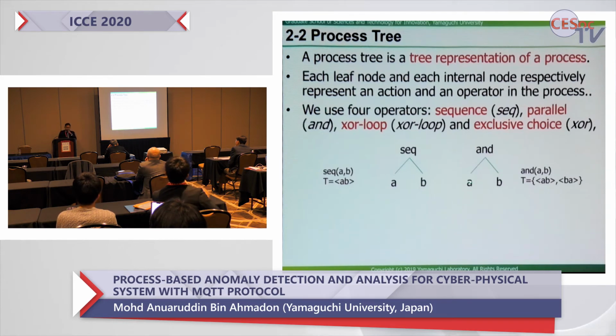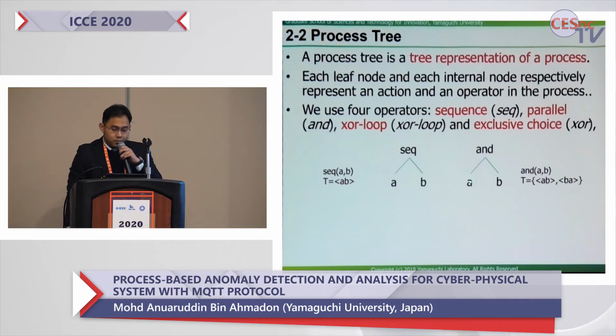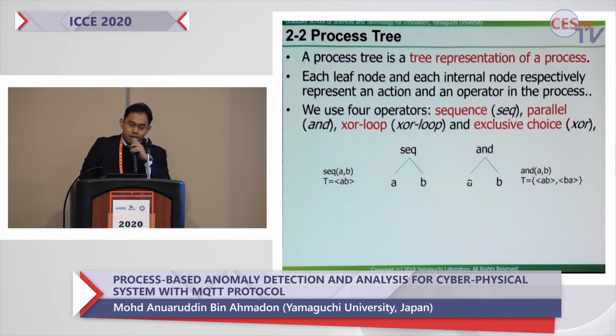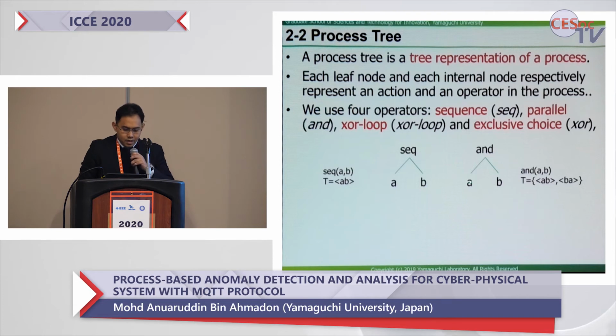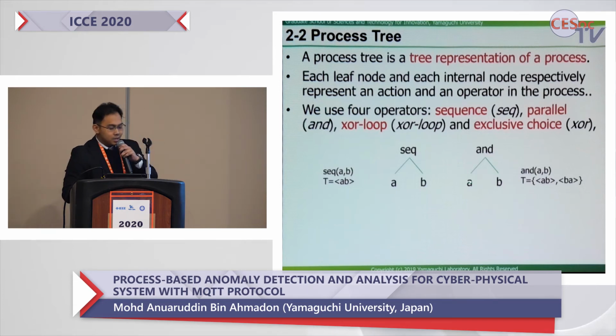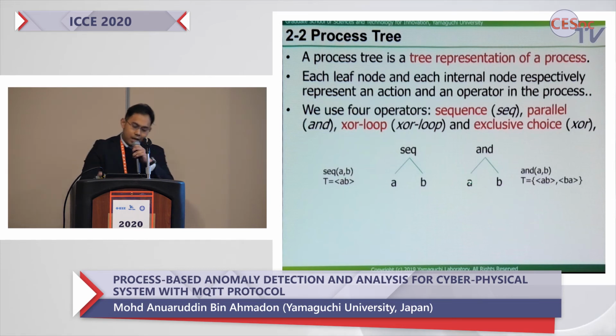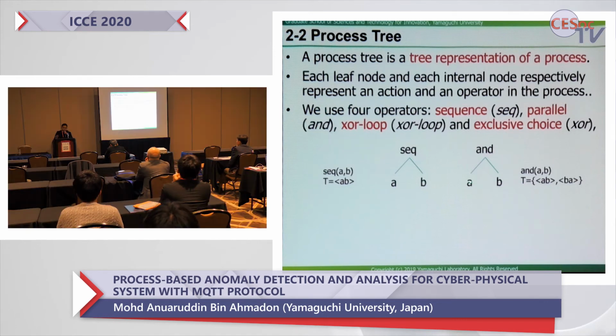Next is the process tree. A process tree is a tree representation of a process, and each leaf node and each internal node respectively represent an action and an operator in the process. We use four operators to represent relations, which are sequence, parallel, loop, and exclusive choice. First is sequence. A sequence, for example, SEQ(A, B), is represented like this. We show that for the trace, we have a sequential execution of A and B. So after A is executed, then B will be executed.